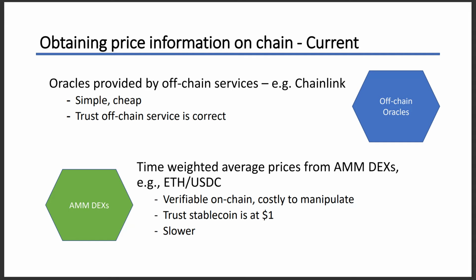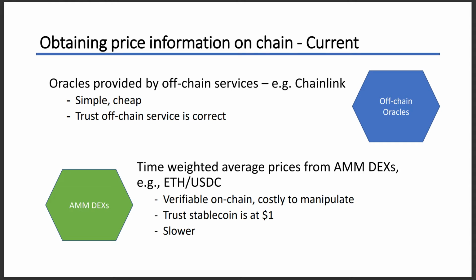There are many different ways to obtain price information on-chain. The two most common ways are, one, to use the oracle provided by off-chain services like Chainlink, and the other is to get the time-weighted average price from an AMM DEX. With the first approach, it's simple to use and cheap, but users need to trust, for example, that Chainlink's price data is always correct. They are always good and will not manipulate the data.